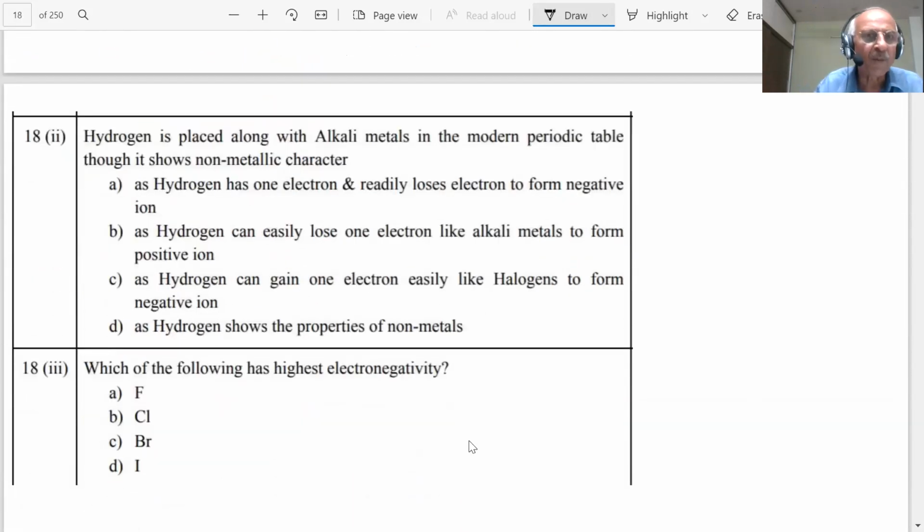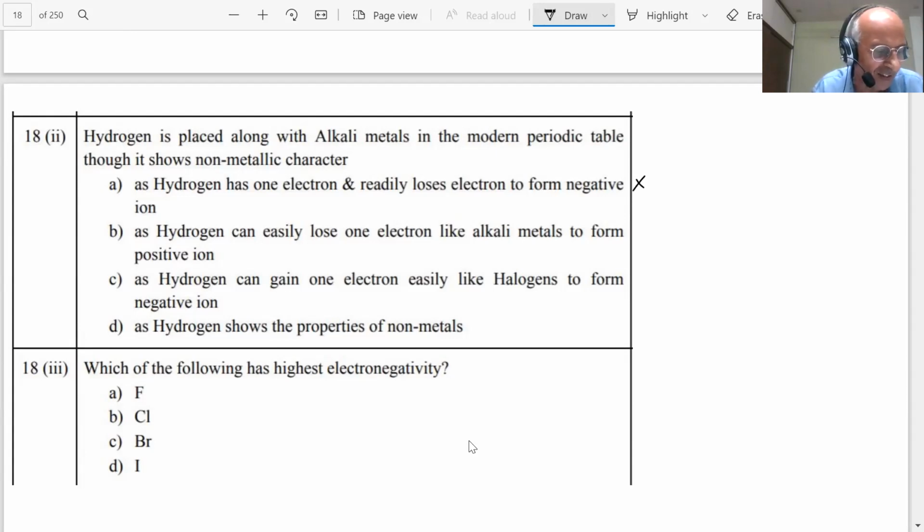Question number 18, the second part, student. Hydrogen is placed along with the alkali metals in the modern periodic table, though it shows non-metallic character. Non-metals are those which can gain electrons. Metals are those which can give electrons. So if any element can give an electron, it will be placed with the metals. What is the correct option out of the four? Hydrogen has one electron and readily loses it to form the negative ion. If it loses an electron, can it form a negative ion? No. Hydrogen can easily lose one electron to form a positive ion.